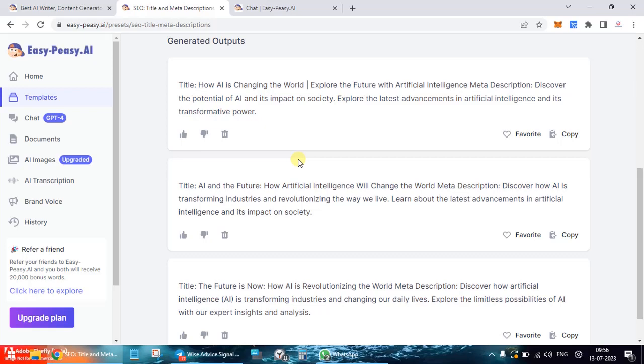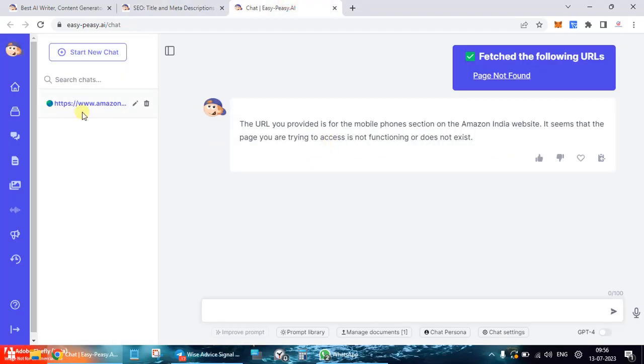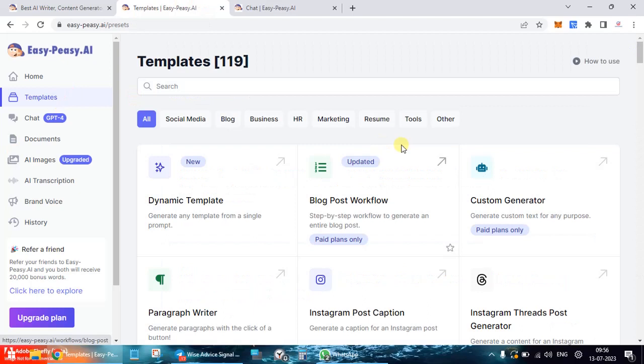You can see the previous time when I checked it out, we had spelling mistakes. Here I'm not able to get the exact thing that I want. Now the URL part, what we were testing, I think this is more than enough. And as I told you, most of the templates are paid plans only.